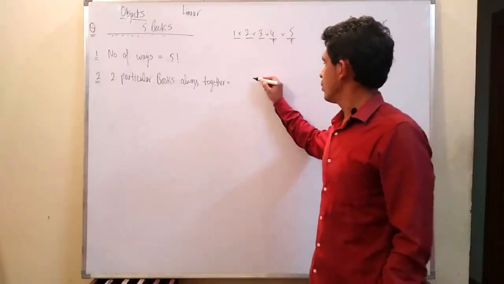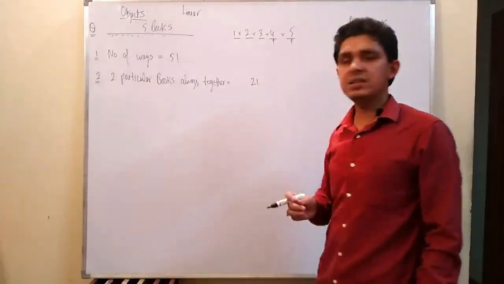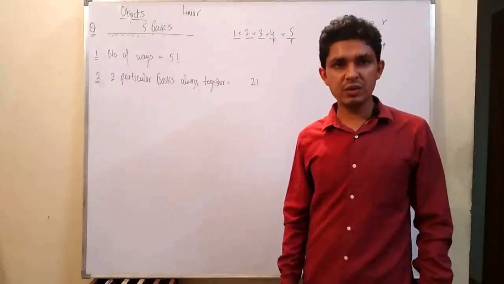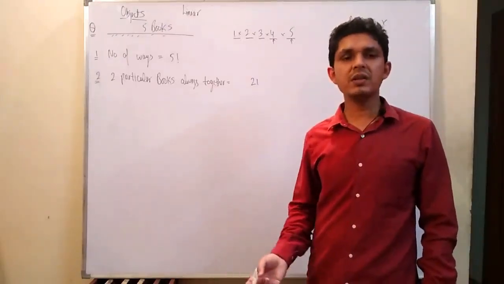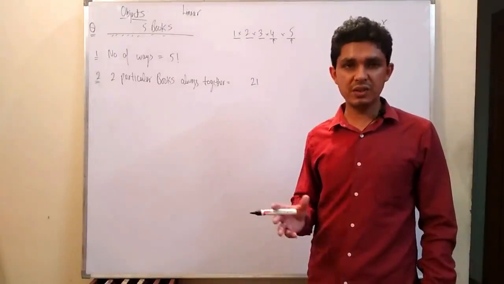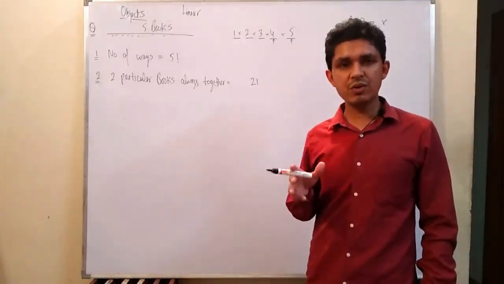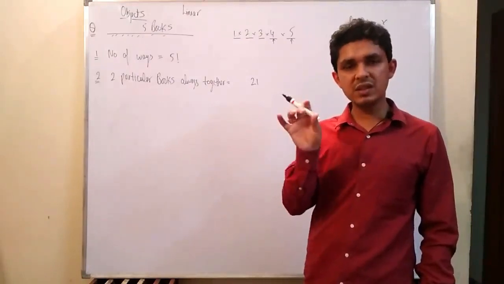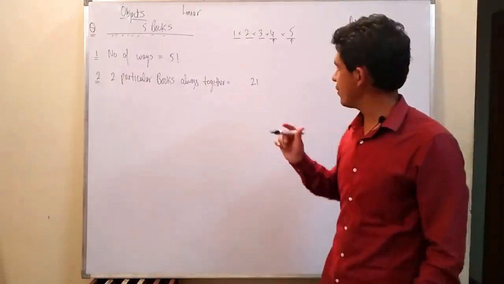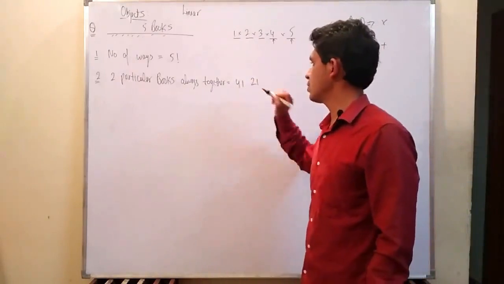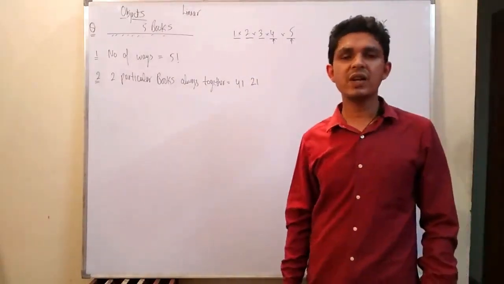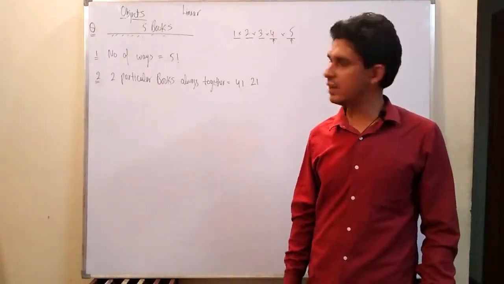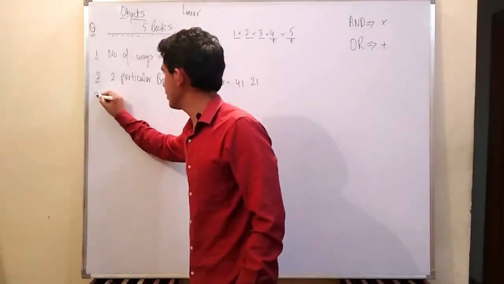The 2 books that we have to keep together can be arranged in factorial 2 ways. The remaining number of books is 3, and with those 3 books we also have to arrange that pair of books. That means 3 plus 1, so now we have to arrange 4 things. So the answer of this question will be factorial 4 multiplied by factorial 2, right?